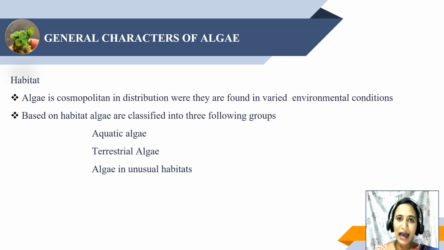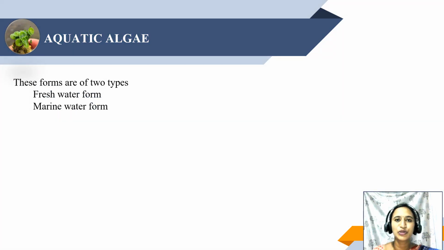Based on the habitat, algae are classified into three types, namely aquatic algae, terrestrial algae, and algae in unusual habitat. Aquatic algae are of two types. What we know is that algae are organisms which live in water, but we have many hidden facts to go through. There are two forms of aquatic algae: one is the freshwater form and the other is the marine water form.